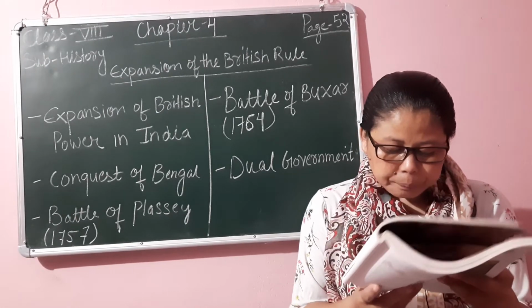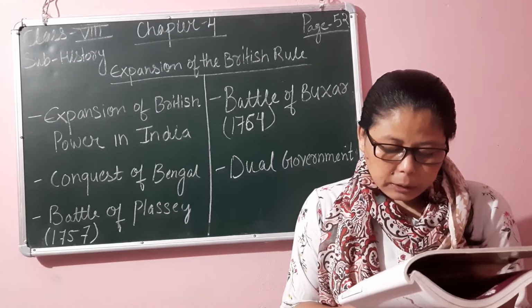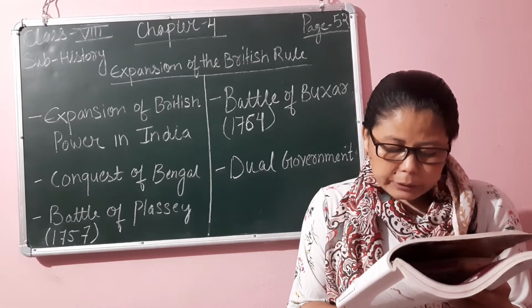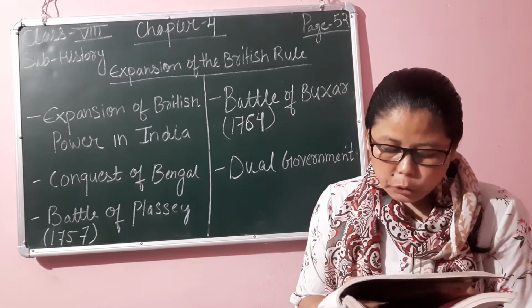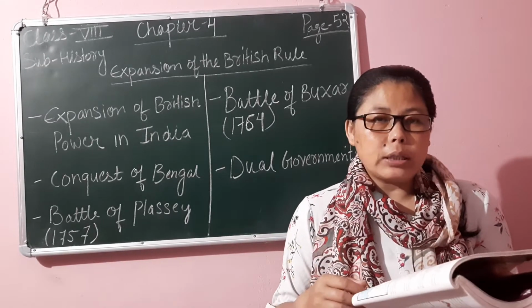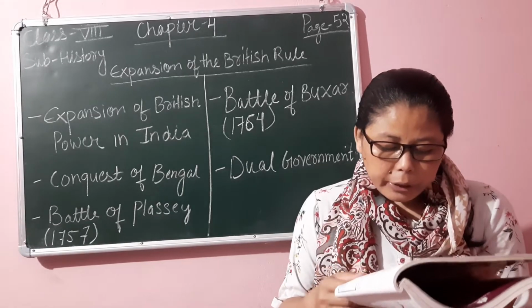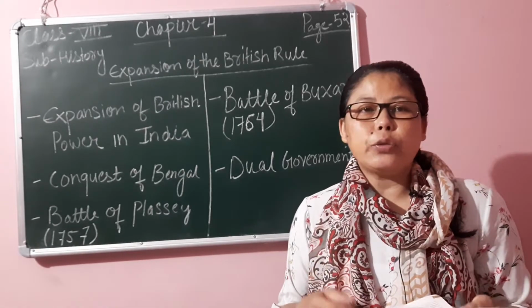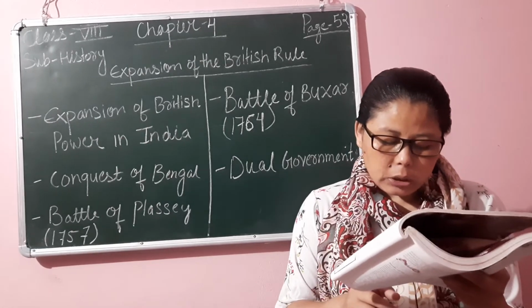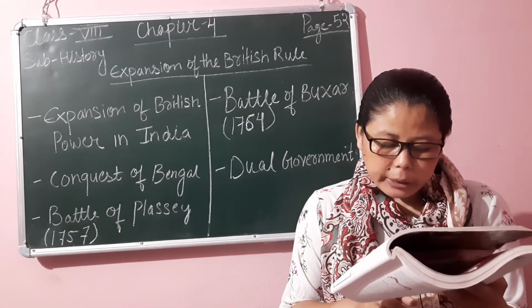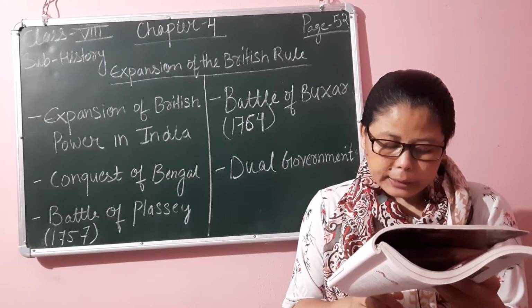Defying his order, the English fortified their settlement in Calcutta.